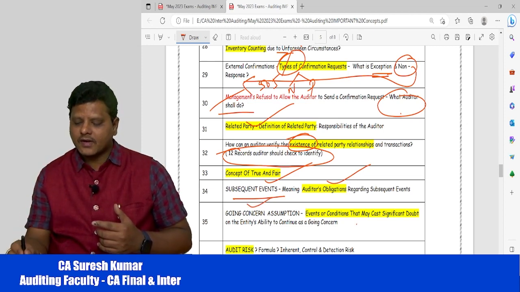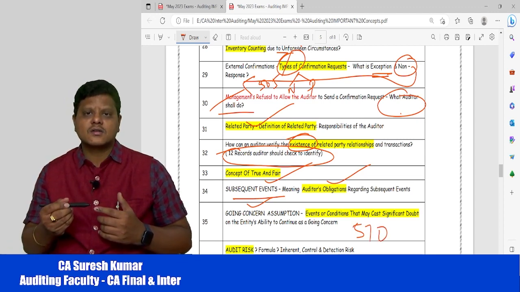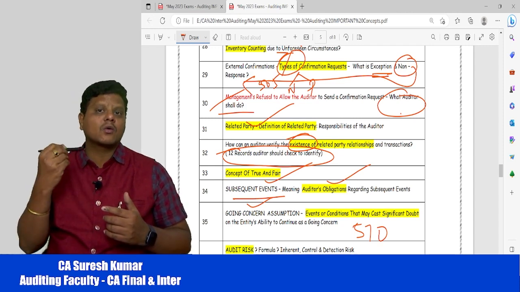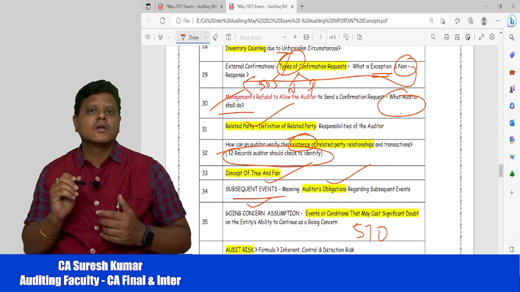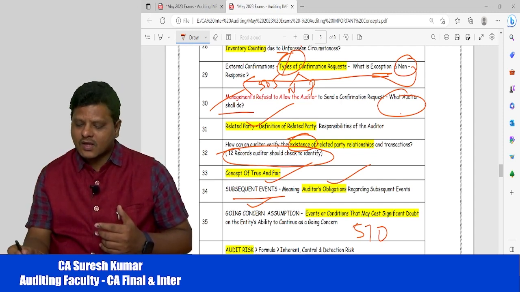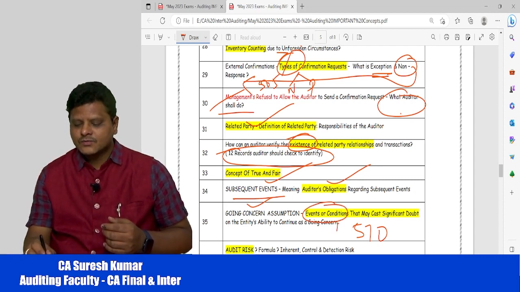Next, SA 570, the going concern concept. What is the going concern concept? How to check whether the organization is going to run on a going concern basis or not? What are the indications of going concern assumption, and how to check these assumptions? They have given events or conditions, 3 types of conditions here: financial indicators, operating indicators, and other indicators.